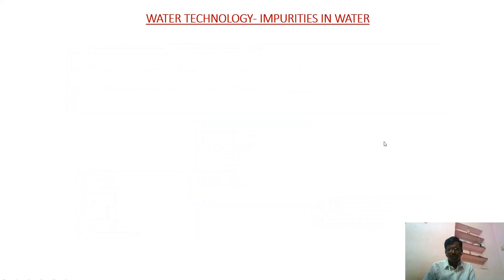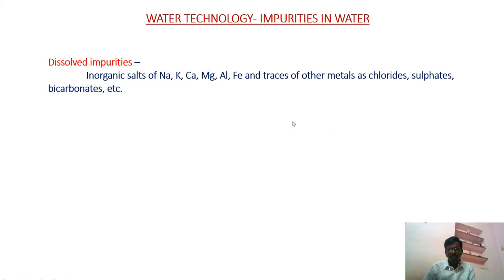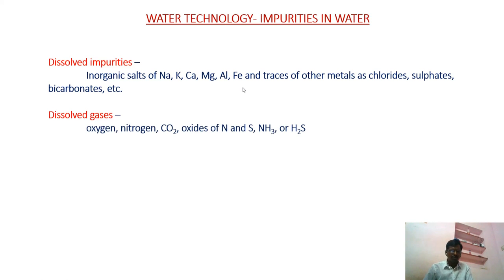Next one is dissolved impurities. That means salts of sodium, potassium, calcium, magnesium and aluminum ions, and traces of their chlorides and sulfates are the dissolved impurities. All of these inorganic salts are highly soluble in water, so they may be present as dissolved impurities in water. That water is not useful for domestic or industrial purposes.